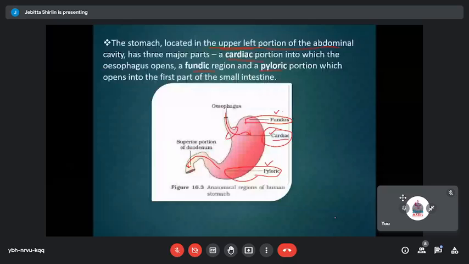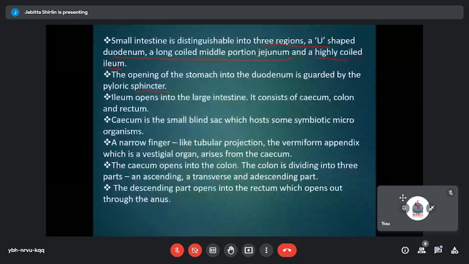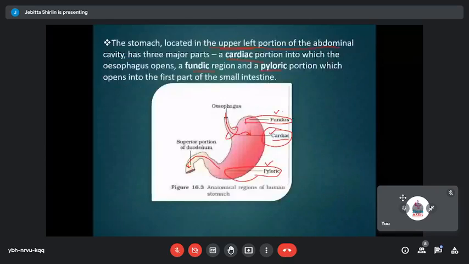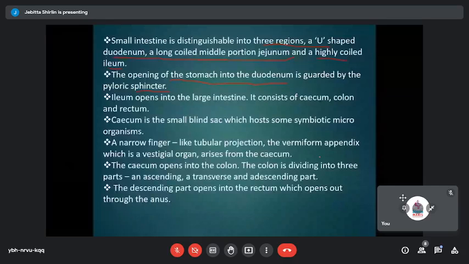So here the pyloric region is the posterior region of the stomach, and there you have the sphincter muscles, called the pyloric sphincter muscles, and they open into the duodenum. Then you have the ileum. The ileum opens into the large intestine, and the large intestine has three different parts: cecum, colon, and the rectum.